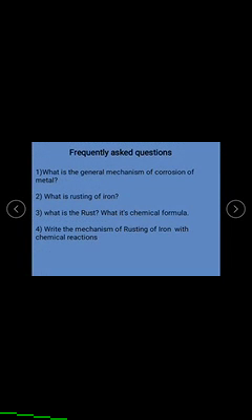In this, the frequently asked questions are: what is the general mechanism of the corrosion of metals, what is the rusting of iron and its chemical formula, what is rust and its chemical formula, and ask the mechanism of rusting of iron with examples or with chemical reactions.